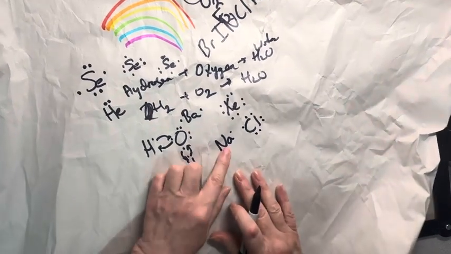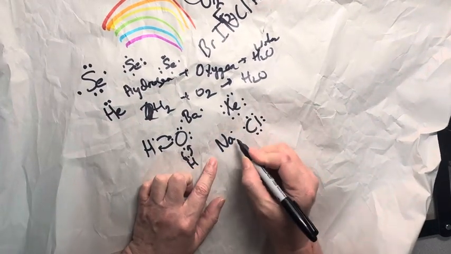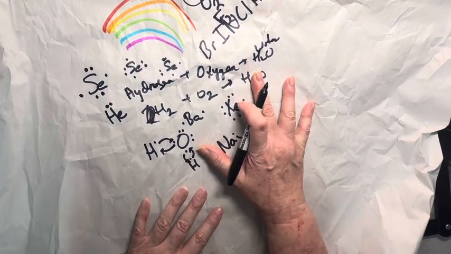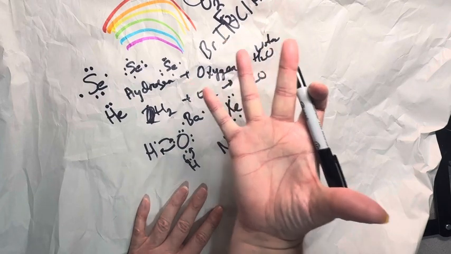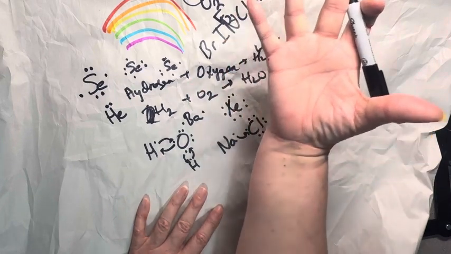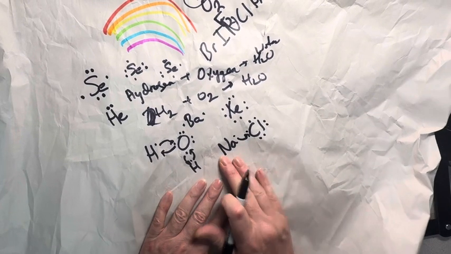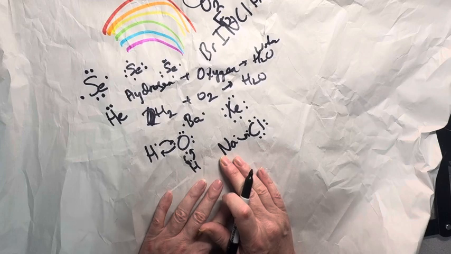In this case, sodium is not going to share that valence electron. Sodium is just going to donate that valence electron to chlorine because of the electronegativity of chlorine. Chlorine has a very high, very hard, give-it-to-me force. That's electronegativity. The more electronegative an element is, the more likely it is to steal electrons from other elements. Chlorine has a very high electronegativity. It's going to steal the electron from sodium.